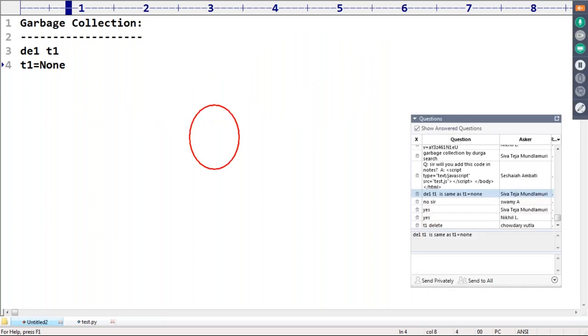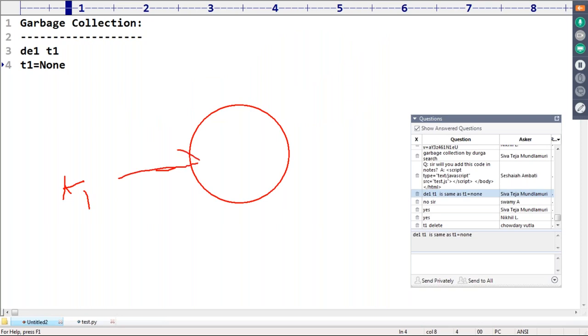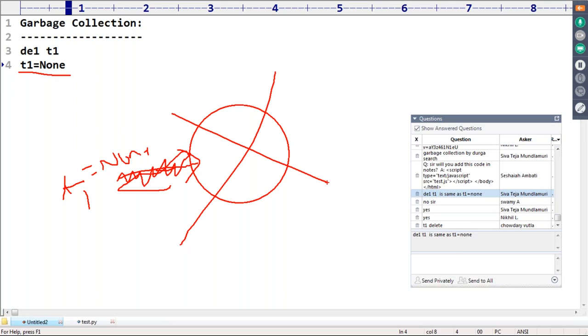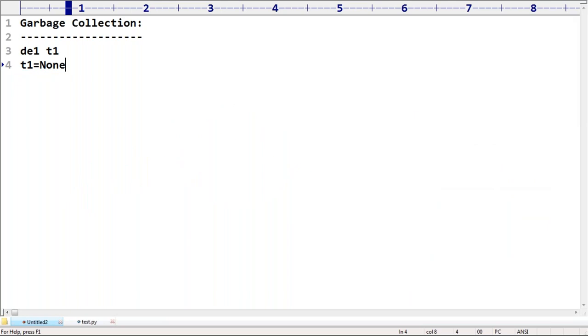Assume that T1 points to the object. Now T1 is equal to None means the T1 value is None. T1 does not point to any object. This object becomes eligible for garbage collection. So the eligibility of the object is the same in both cases, but the difference here is